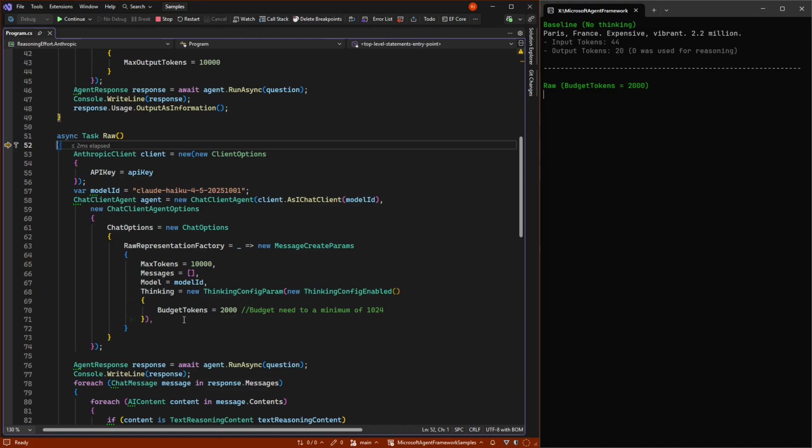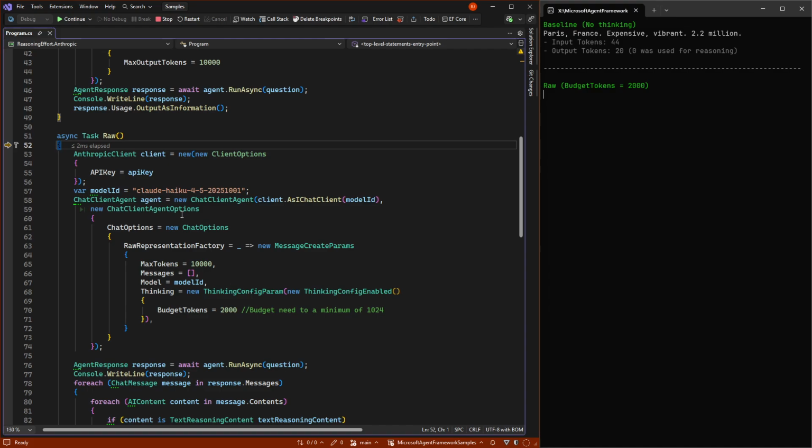So we need to set the model twice now. Then we have something called thinking config param, where we need to say it's enabled and how many tokens we allow. And the minimum is 1024.